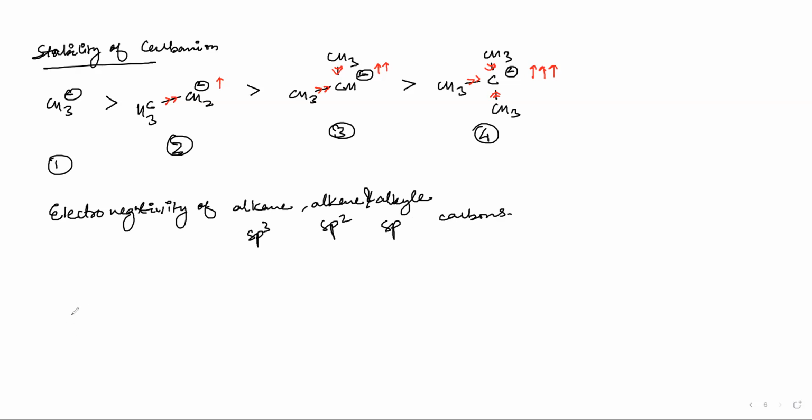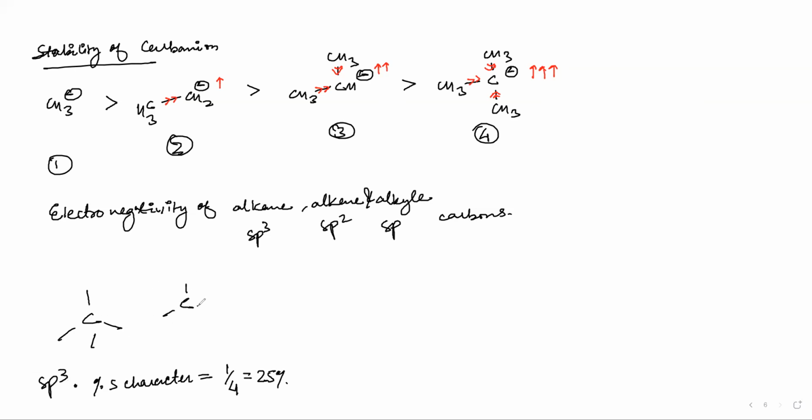Let us determine what is sp3 carbon. If I have a carbon like this, sp3, it has s and p3. So what is the percentage s character here? There are 1, 2, 3, 4 orbitals, and out of 4 there is 1 s. So 1 by 4, which is equal to 25%.